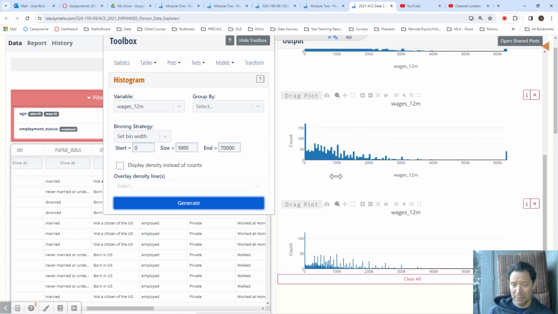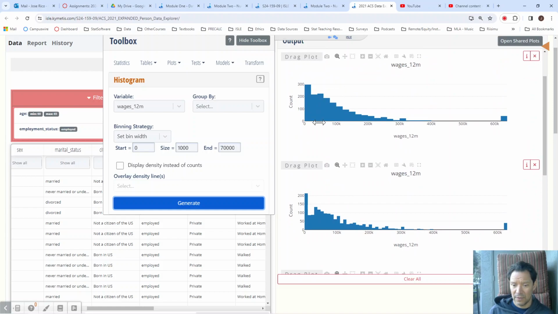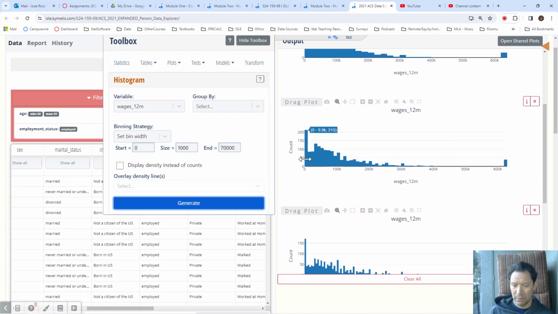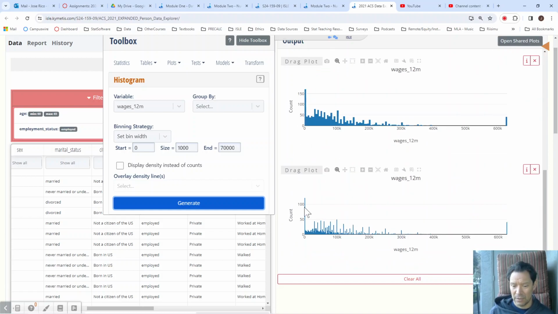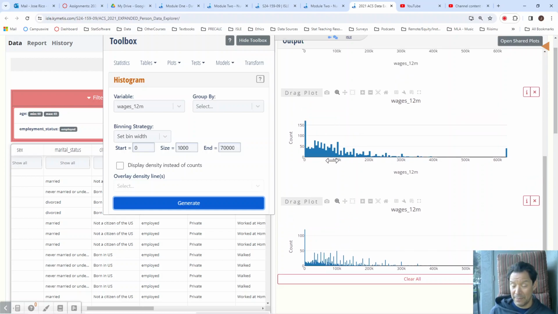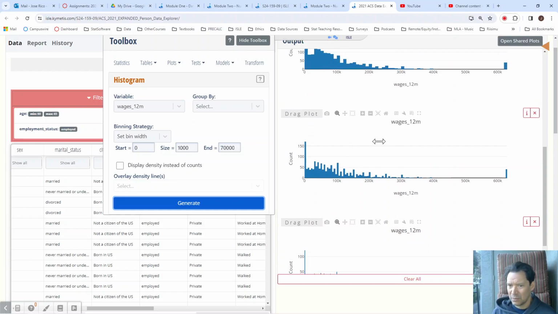So now, which one is the best one that we got here? This was the default one. This was our second one where we did it at 10,000. This is one where we did it at 5,000. This one we did it at 1,000. This one's really, you can't even really tell what's going on here because it's so small. I'd say the same thing's sort of true for 5,000. There's just a lot of bumps here. It's difficult to make sense of this one.